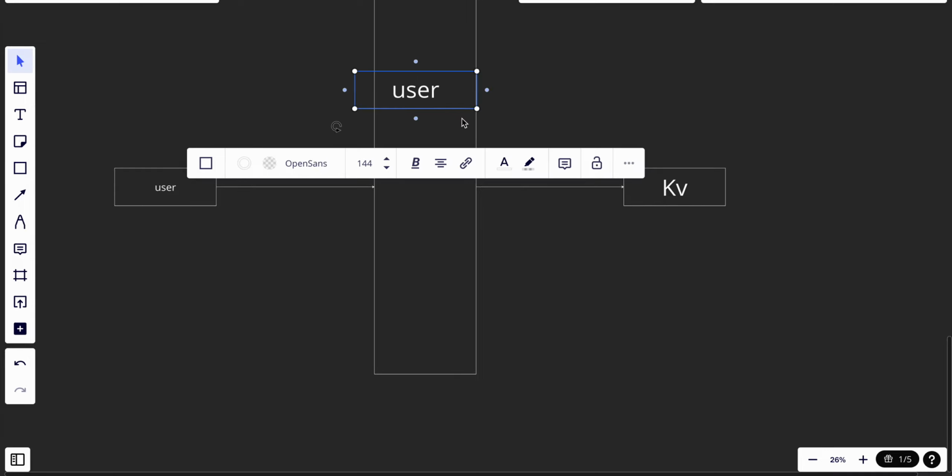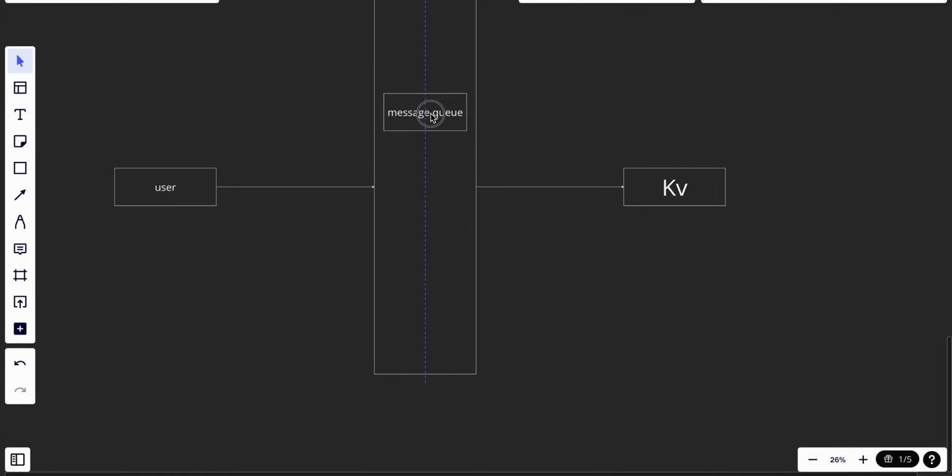What we're going to do is have a message queue, and we want to make it quite small.